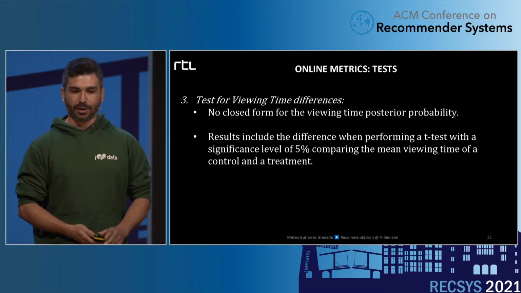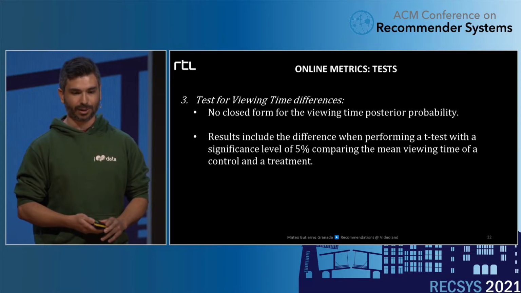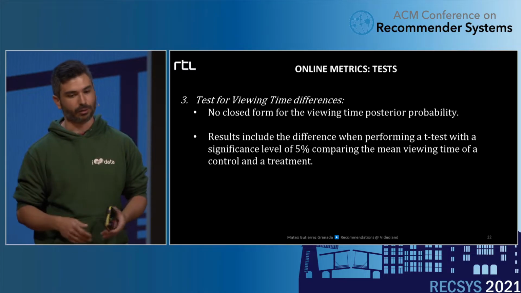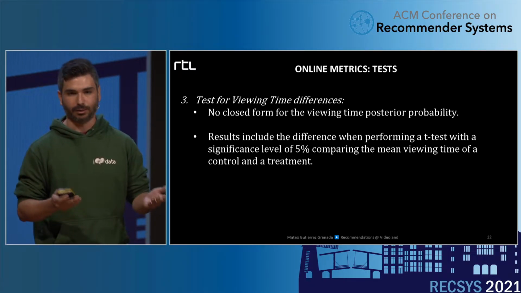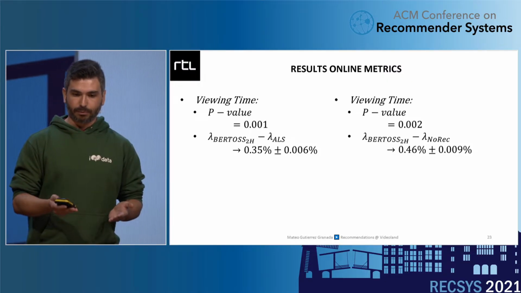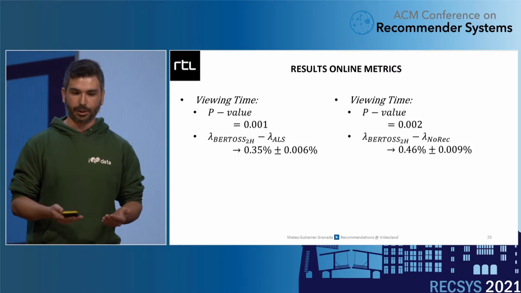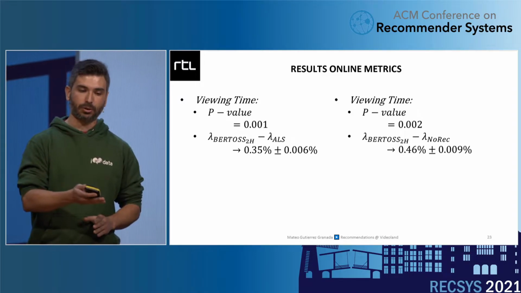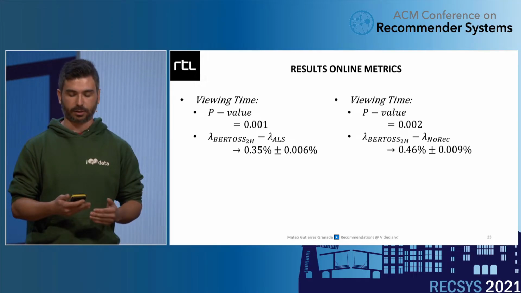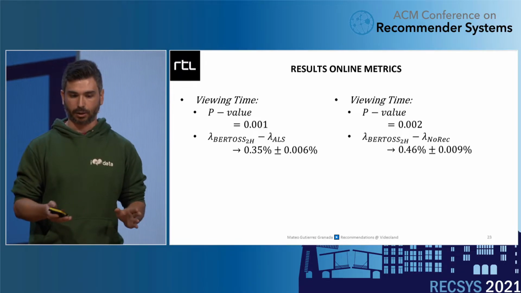So for viewing time, it's very hard to get a posterior probability with an analytical form. So we avoid this, and we just do a slightly weaker test, with more assumptions, a t-test with a significance level. So once we do this test, we observe that BERT4Rec two heads compared to the ALS model has a statistically significant difference, small, but statistically significant. The only one out of the 2 BERT variants.